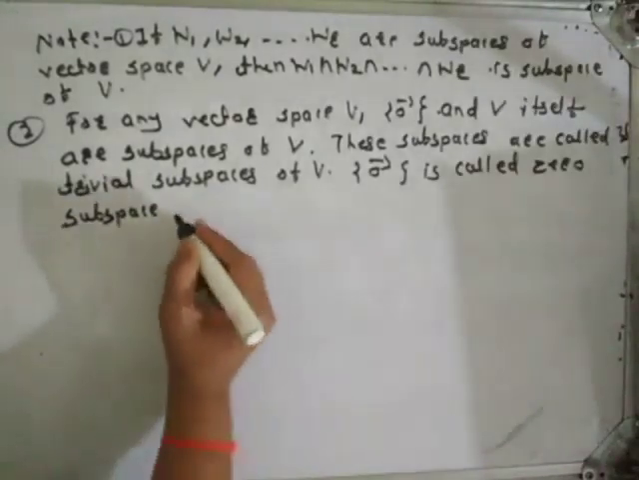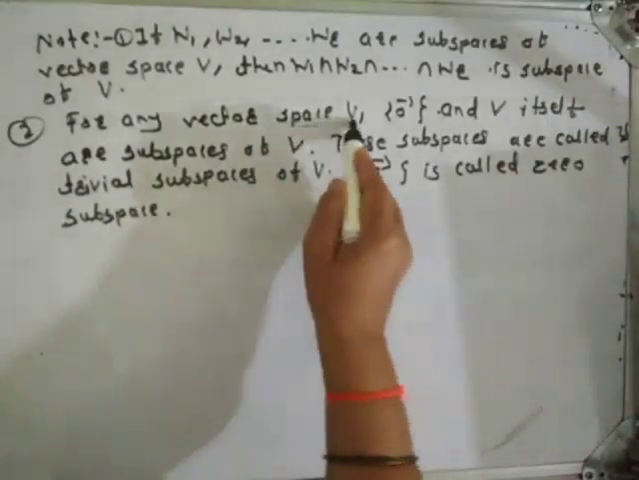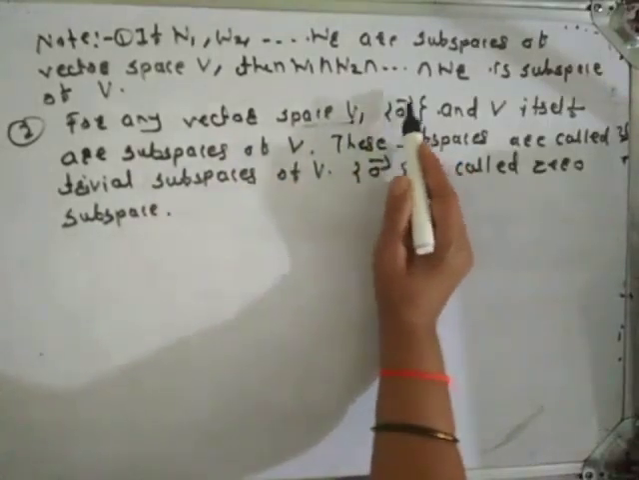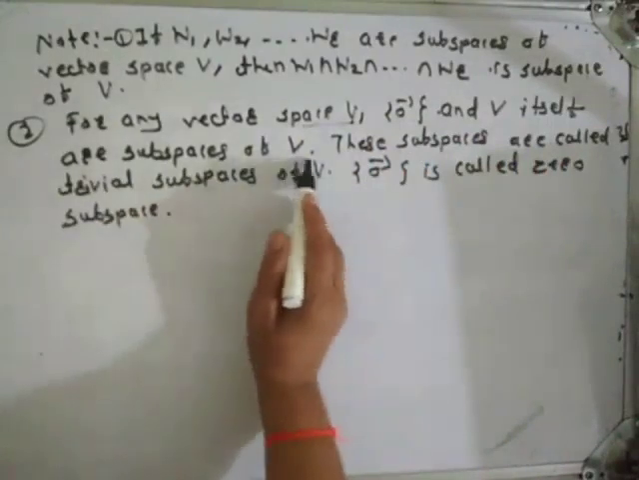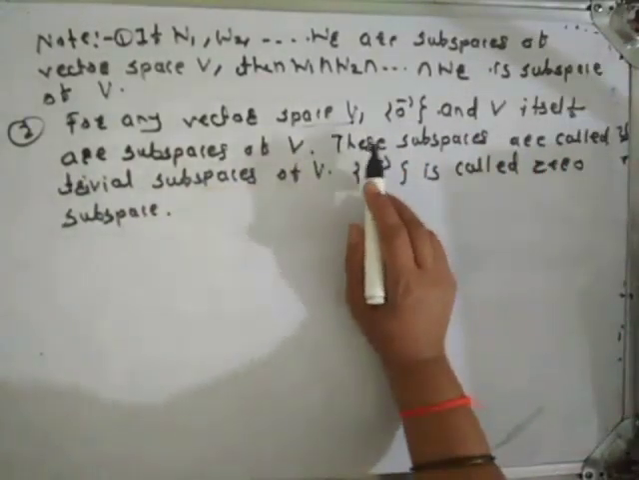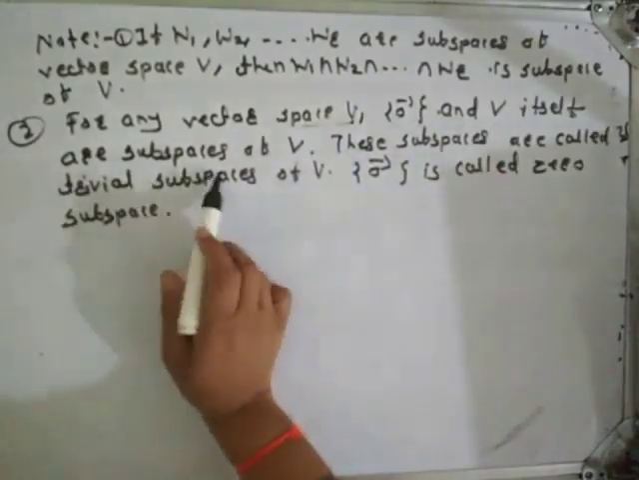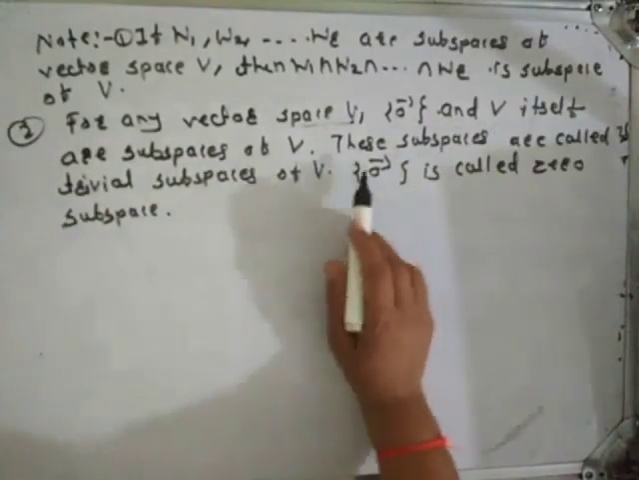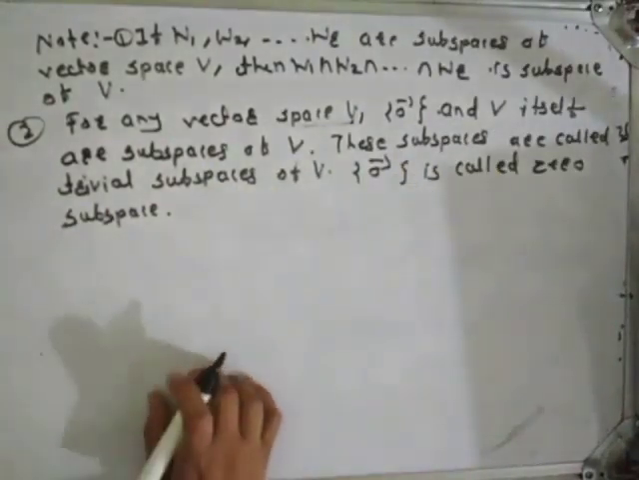See here, students, for any vector space V, singleton 0 bar and V itself are subspaces of V. There is no need to prove it. They are obviously subspaces, they are called trivial subspaces of V, and this singleton 0 bar is called the zero subspace. Okay.